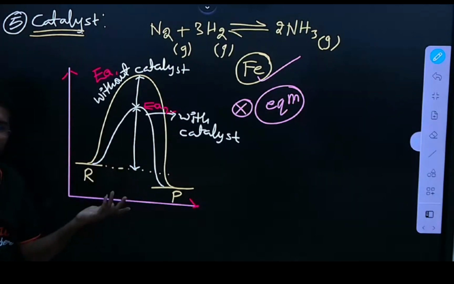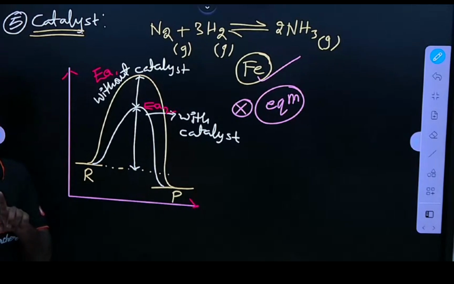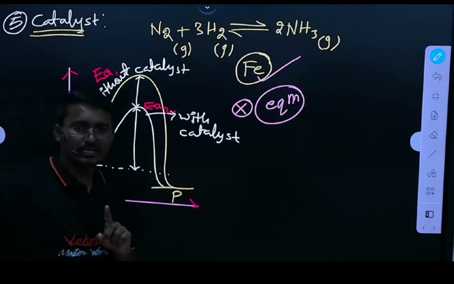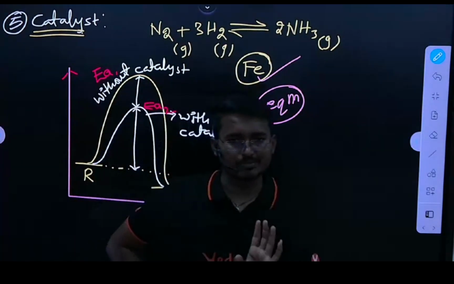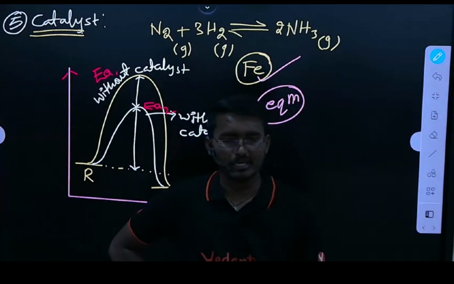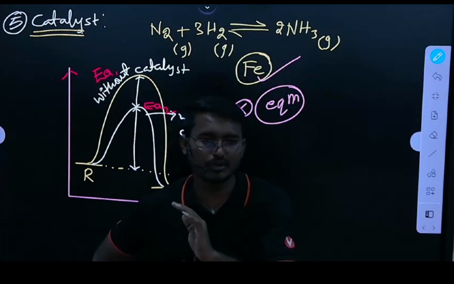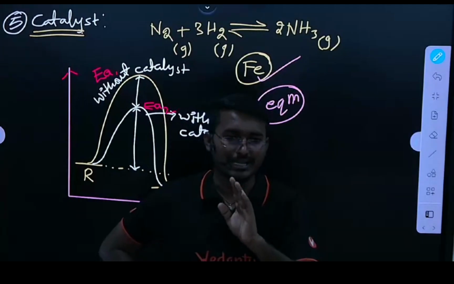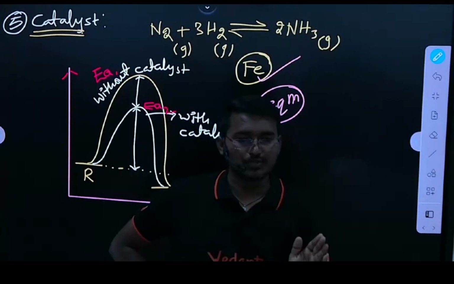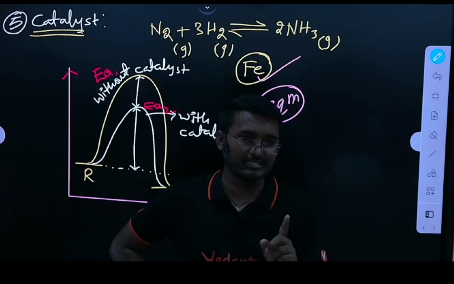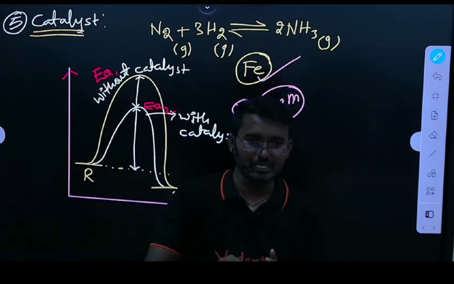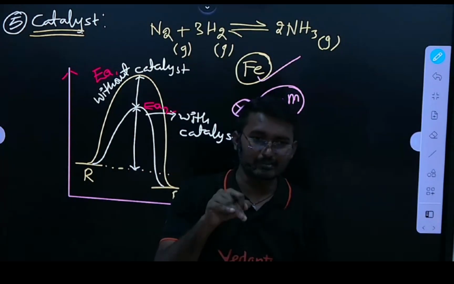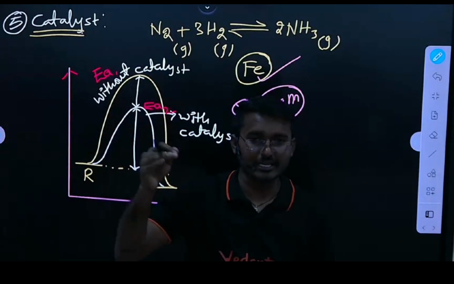Suppose a reaction takes 1 hour to form the products. If I add some amount of catalyst, the reaction may complete the formation of products within 30 minutes. That means time is reducing, and indirectly, reduced time means the rate of reaction is increasing.